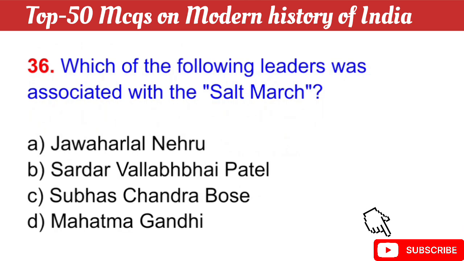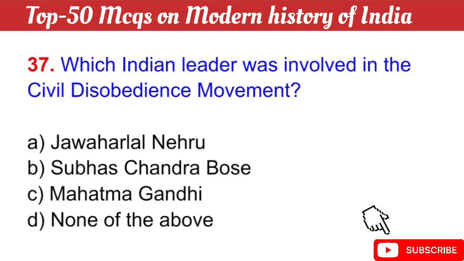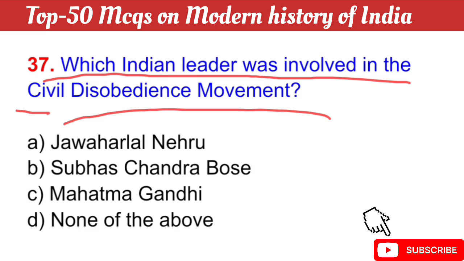Question number 36: which of the following leaders was associated with the Salt March? The right answer is option D, Mahatma Gandhi. Mahatma Gandhi was the leader associated with the Salt March. Question number 37: which Indian leader was involved in the civil disobedience movement? The right answer is option C, Mahatma Gandhi.